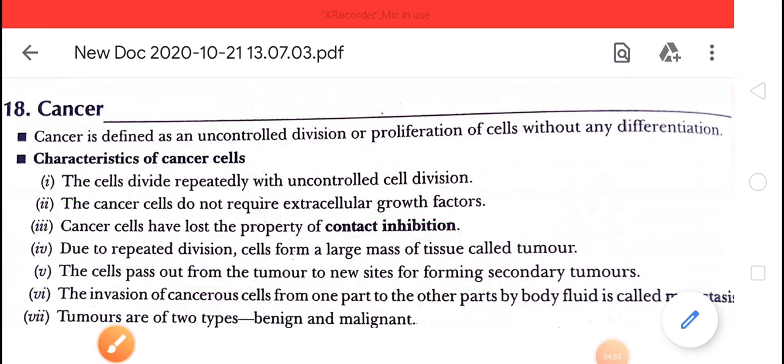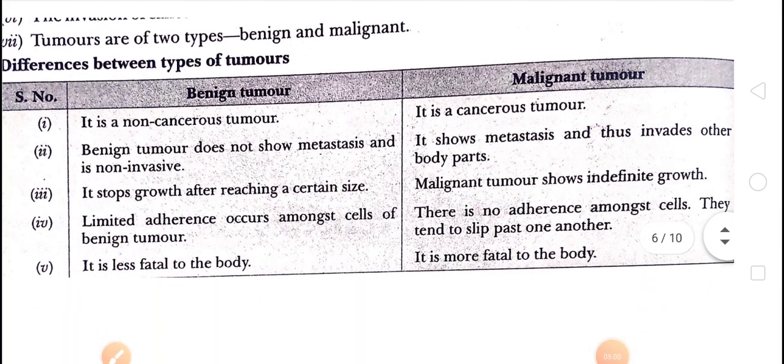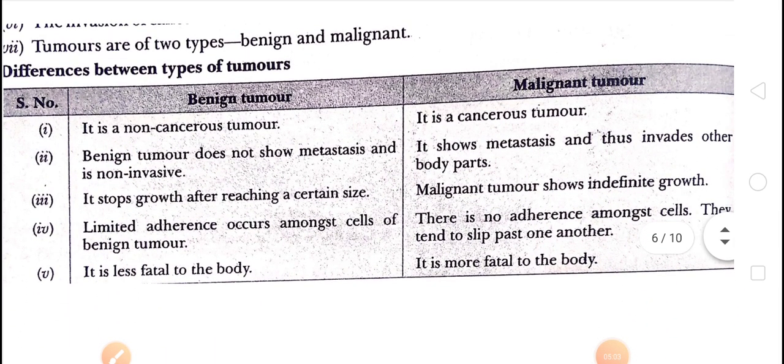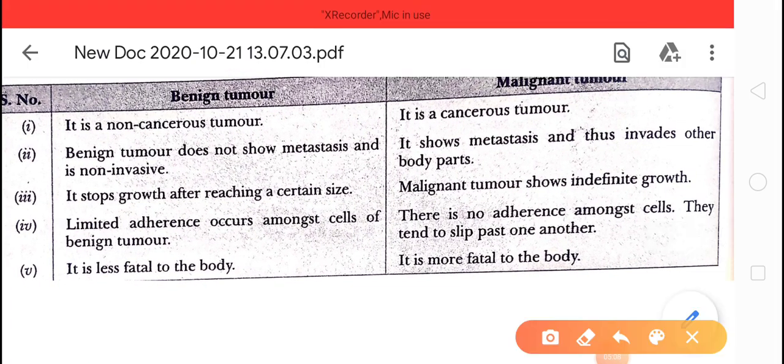We'll see the difference between the benign and malignant, then we'll move forward. You can see on your screen, children, the benign tumor. It is non-cancerous. Why are we saying non-cancerous? Because the benign tumor stops its growth after attaining a certain size, remaining at a size of about 1 inch. After that, the cell division stops in the benign tumor.